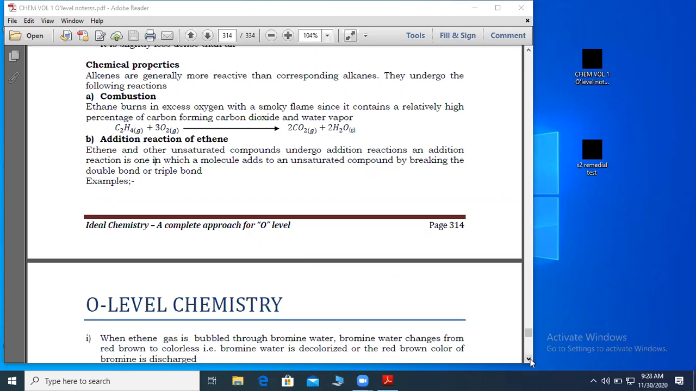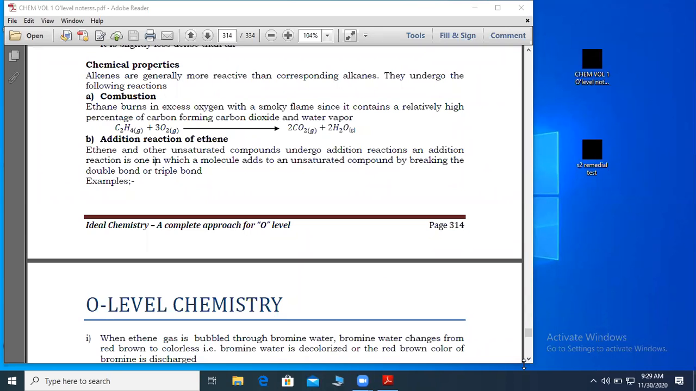Then the other question was, state one use of ethanol other than preparation of ethene. Ethanol has very many uses, as we are going to see. We are going to look at them. Use of